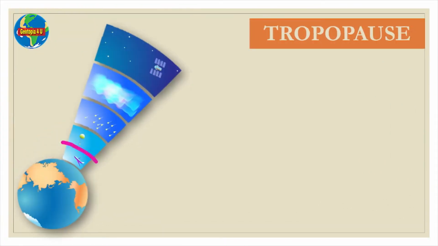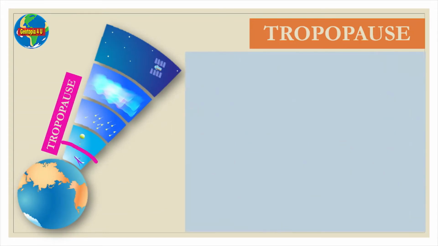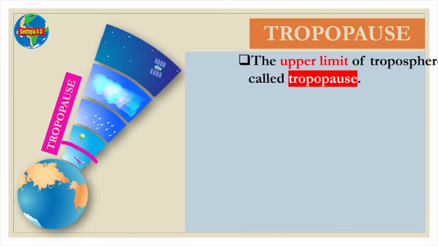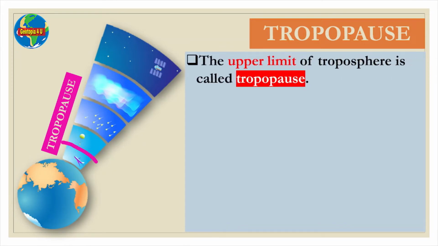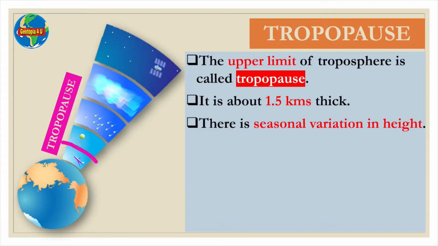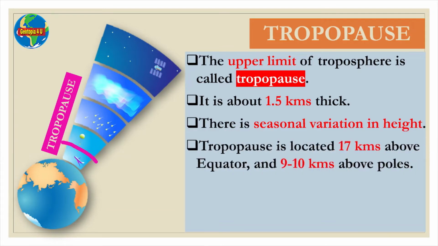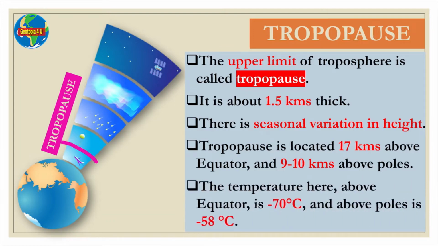Now we will have a look at the tropopause. The pink line here in this picture represents the location of the tropopause. The upper limit of the troposphere is called the tropopause. It is about 1.5 kilometers thick. There is seasonal variation in its height. Tropopause is located 17 kilometers above the equator and 9 to 10 kilometers above the poles. The temperature here above the equator is minus 70 degrees Celsius and above the poles is minus 58 degrees Celsius.